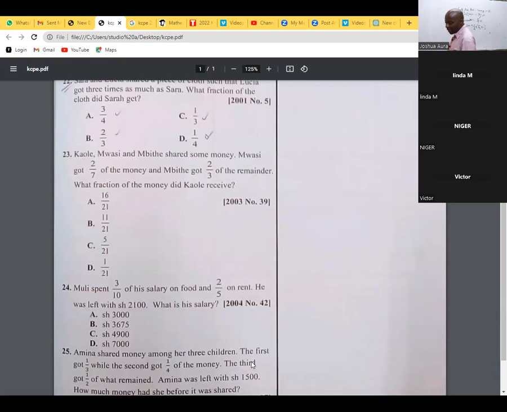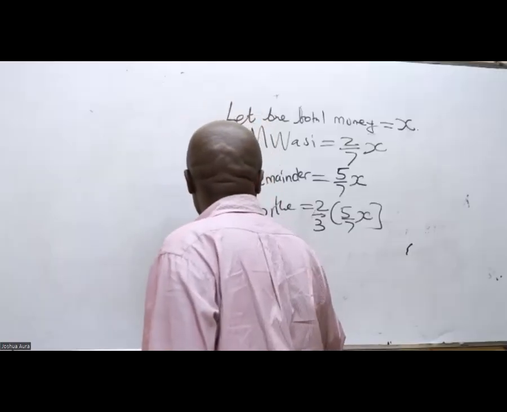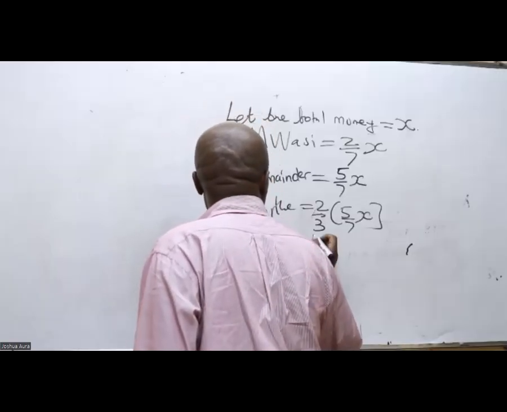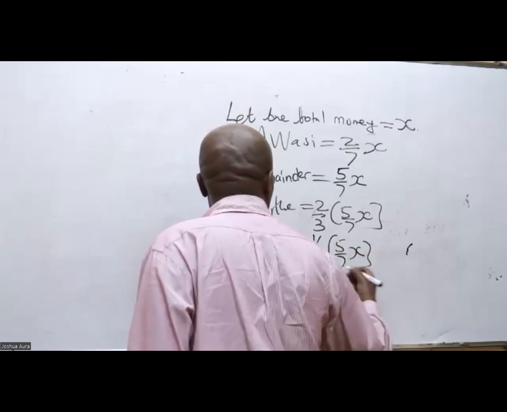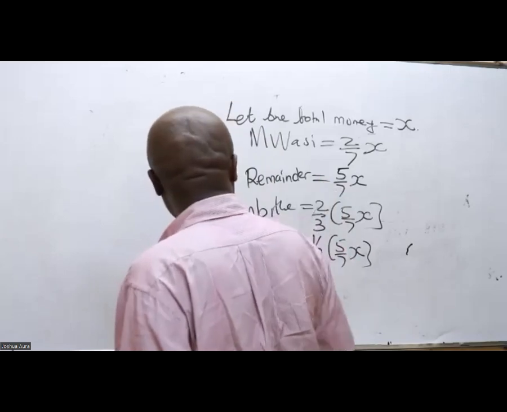So Kaole, in this case, got 1/3 of the remainder. Kaole got 1/3 of this remainder.